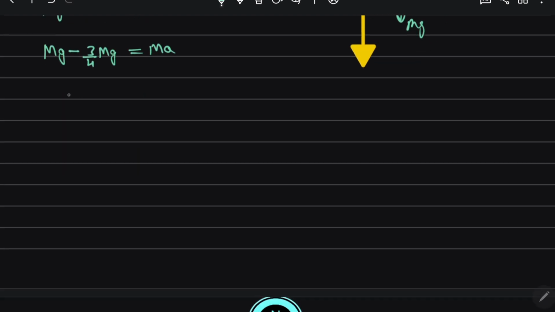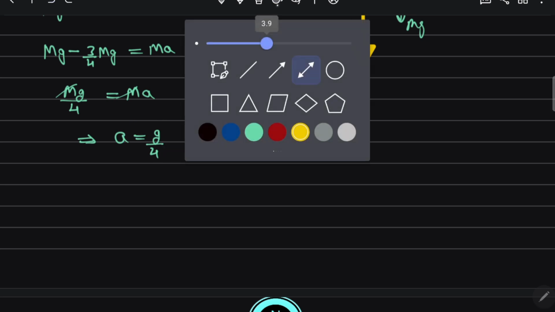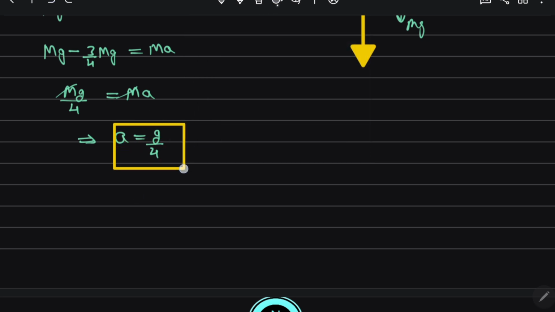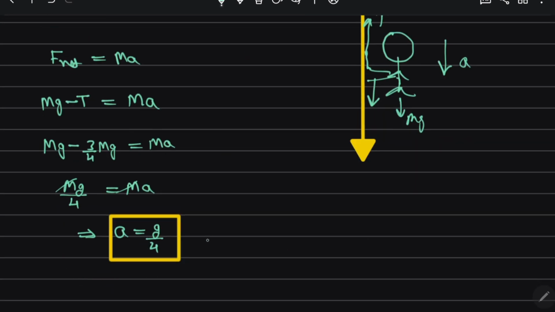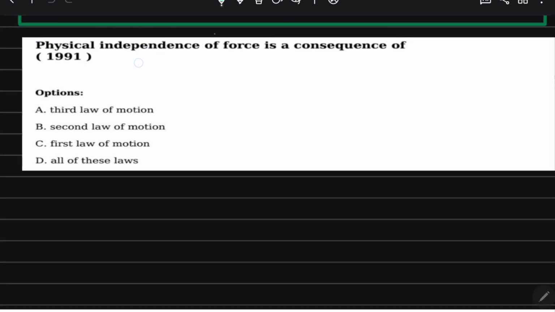If you take the LCM, mg by 4 is equal to mass into acceleration. So acceleration comes out to be g by 4, right? So which option is correct? Option C is correct. Now I proceed for a next question.